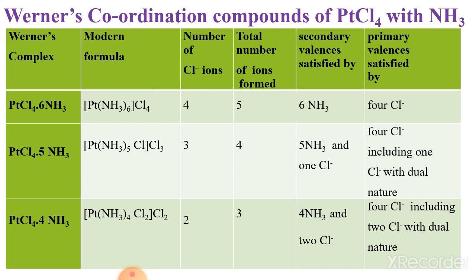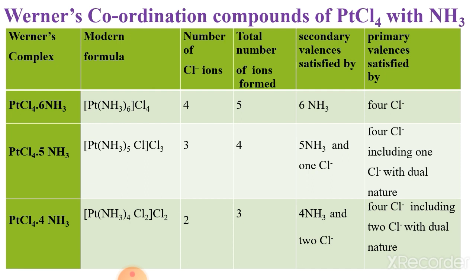Now the next formula according to Werner's theory, PtCl4·4NH3. The modern formula is [Pt(NH3)4Cl2]Cl2. The total number of Cl minus ions produced by this formula is 2, and the total number of ions formed is 3: 1 complex ion and 2 ions from Cl minus.